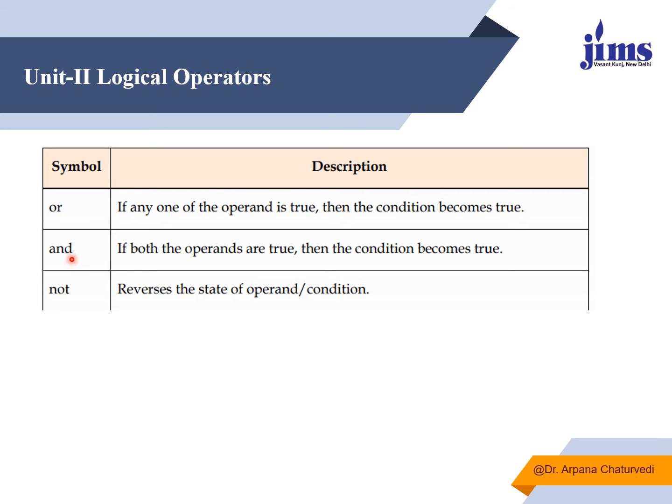Whereas AND checks that all the conditions joined together using AND return true, and only then will it take action, otherwise not. So it checks all the conditions and whether all of them are returning true or not. Whereas not is the reverse of the output. If it is returning true, it will give a false result. If it is returning false, not will return true.